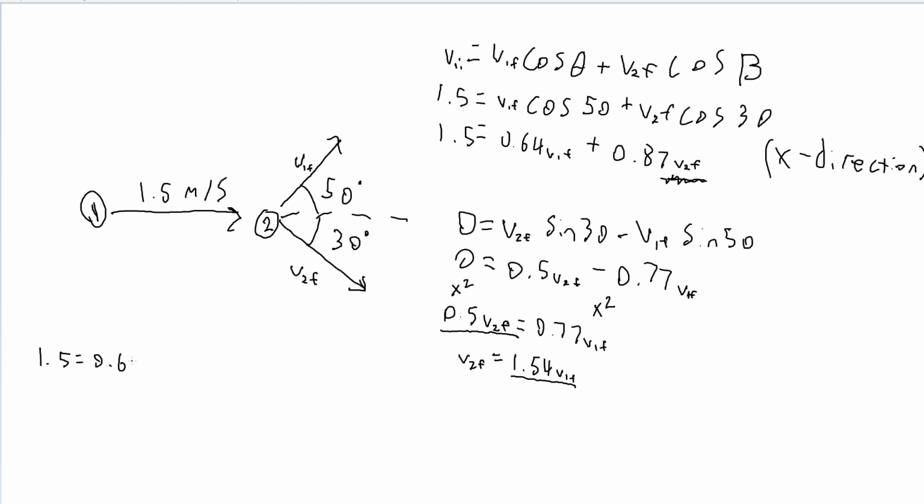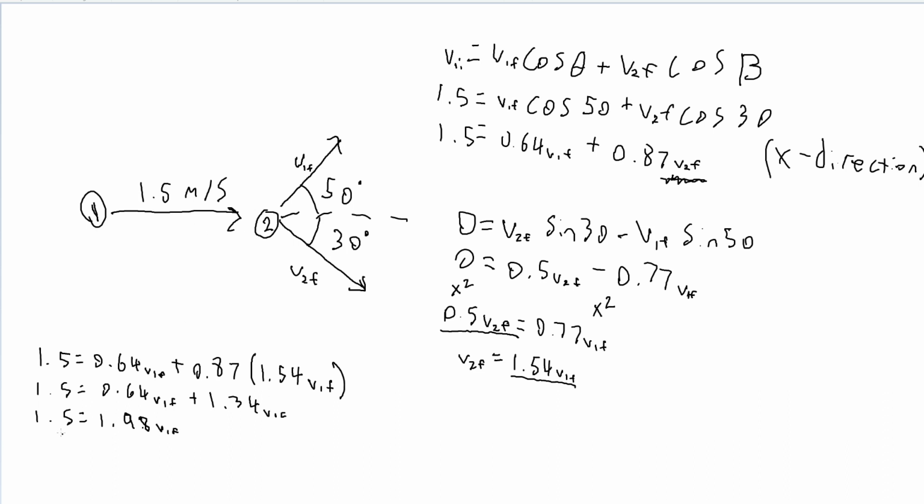0.5 v2 final is equal to 0.77 v1 final. With this, we can now turn this into just v2 final by multiplying it by 2. We can figure out v2 final equals 1.54 v1 final. We can now actually sub it back in because we know v2 final. So this right here can be subbed in for this. So we'll go back to this formula for the x direction.